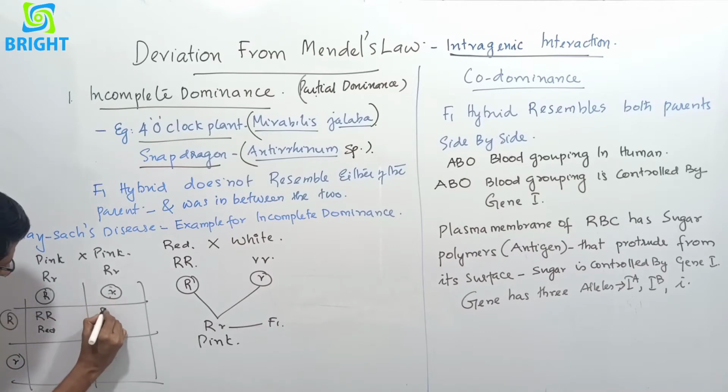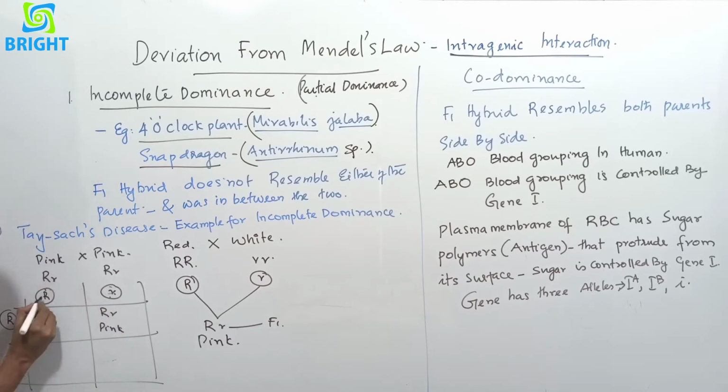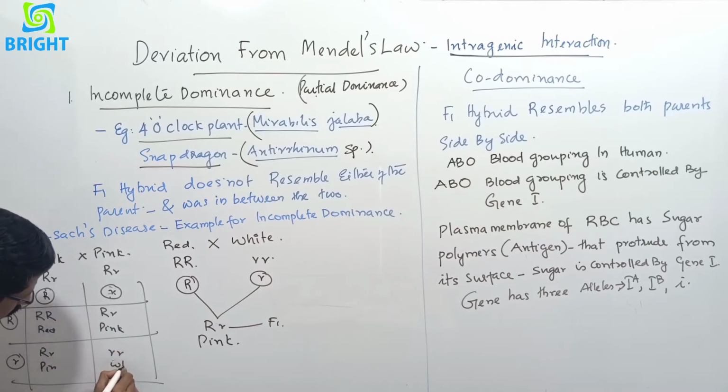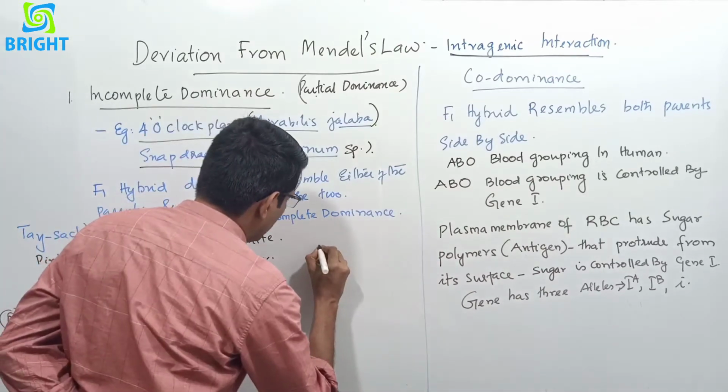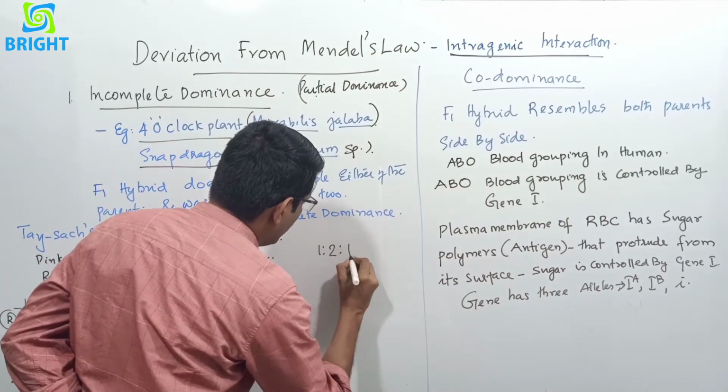This is capital R small r, so it is pink in color. When these cross together, capital R small r is also pink, and here small r small r is white. So the phenotypic and also genotypic ratio is 1:2:1.